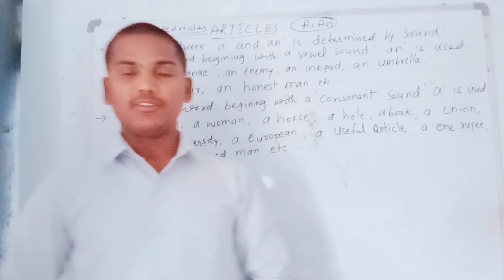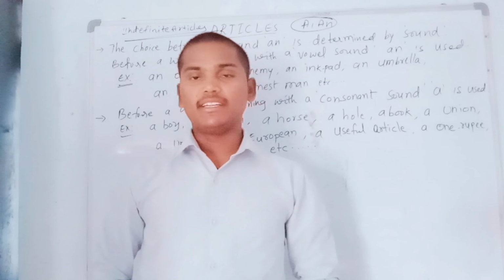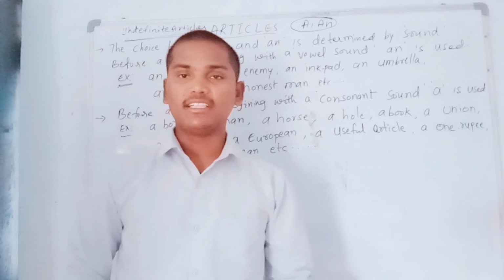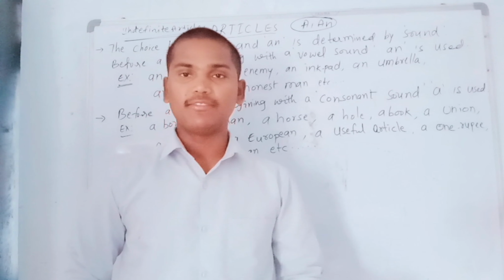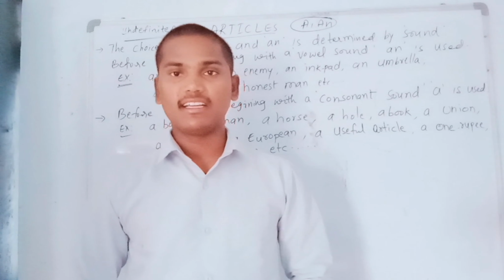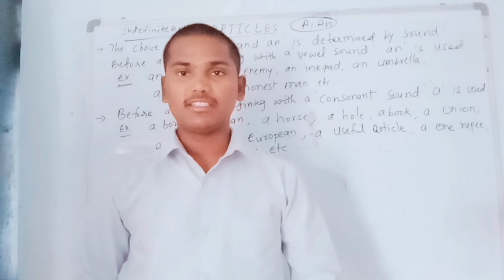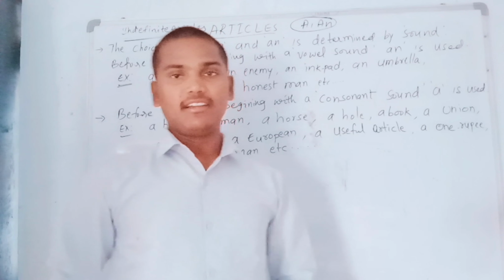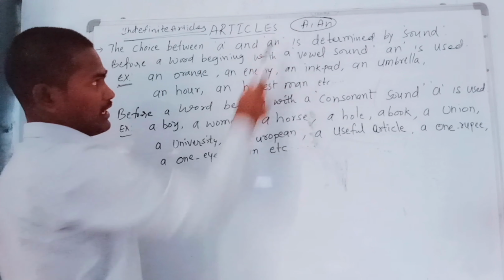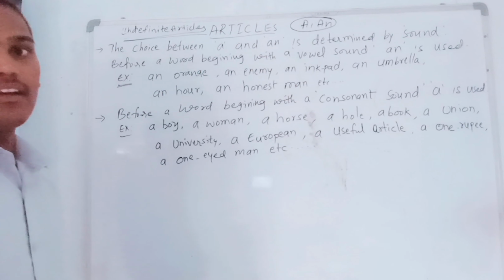So I'm going to continue articles in this video. So hope you can definitely understand. In the previous video we discussed what definite and indefinite articles are, how many kinds of articles there are, and how many articles there are in English. Now we are going to learn in this video about indefinite articles. We have two indefinite articles in English, a and an.